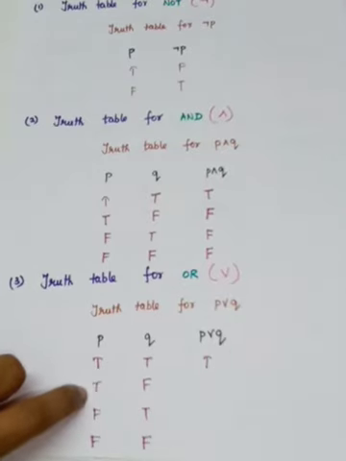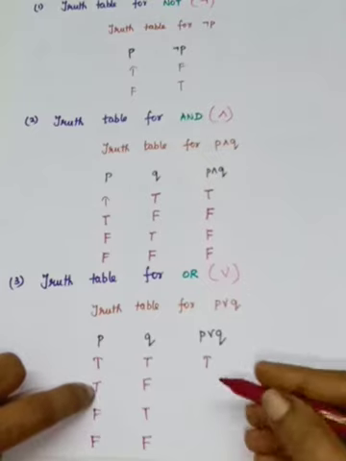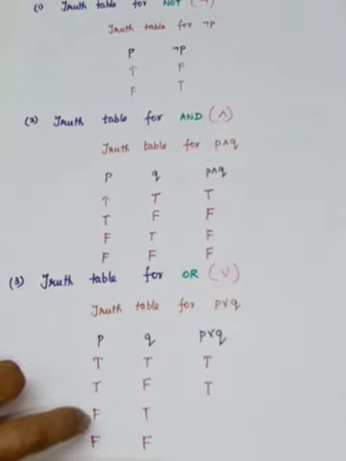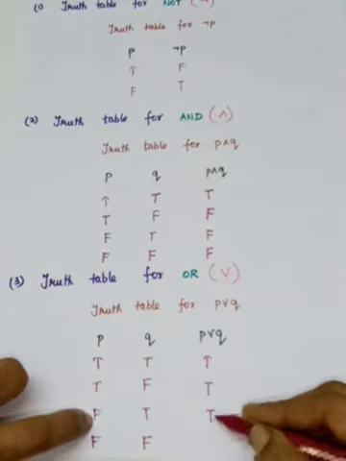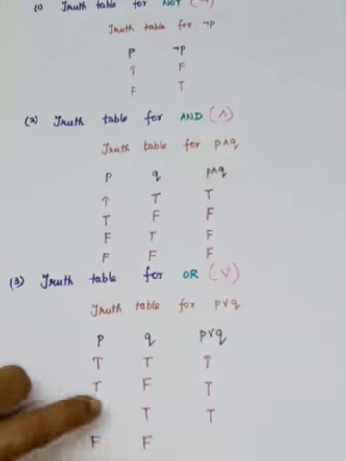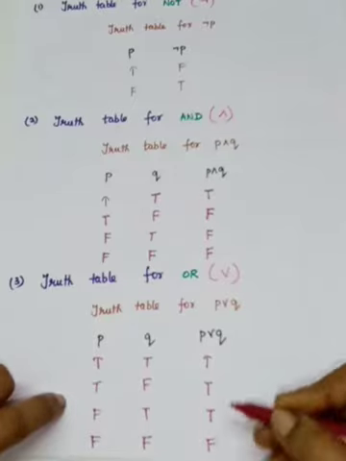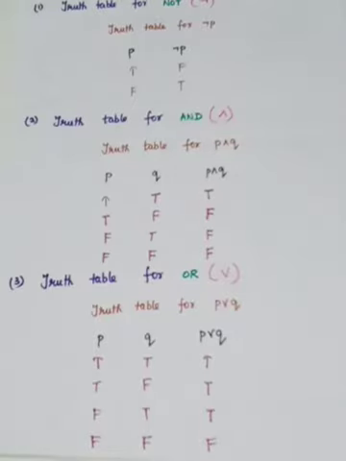What I have said previously, three conditions, either P is true. So here P is true, so it is true. Here your Q is true, so therefore it is true. And both are false, so therefore it is false. So P or Q means what? Any one is true. Either P is true or Q is true or both are true, it is true. Otherwise it is false.